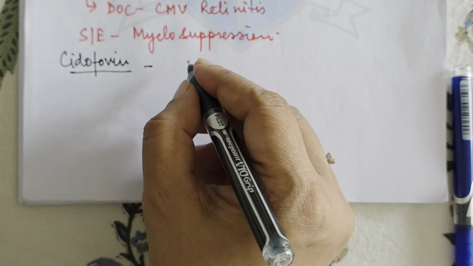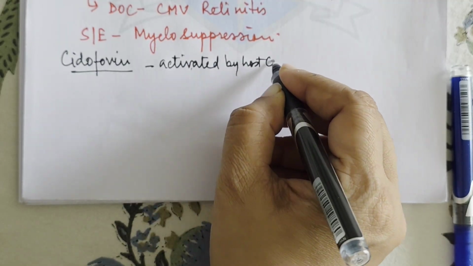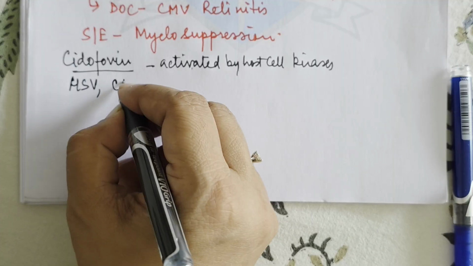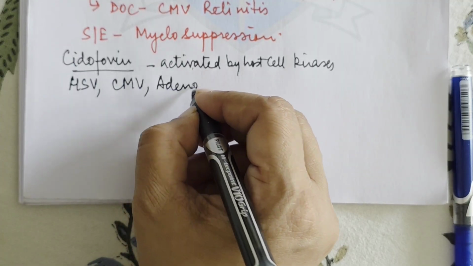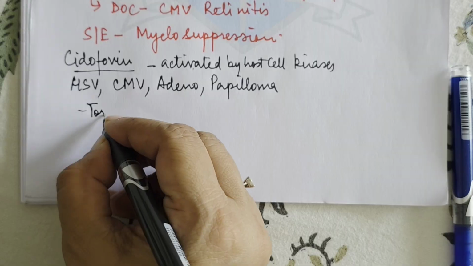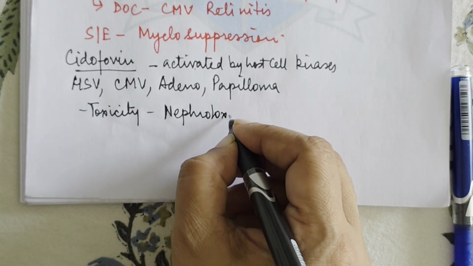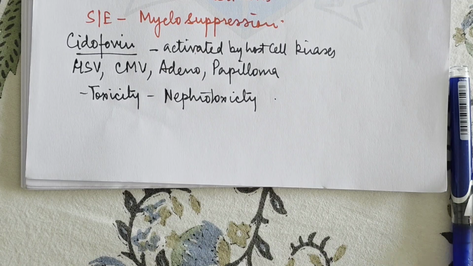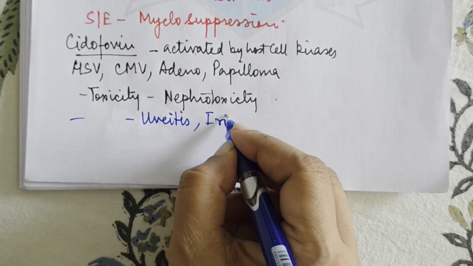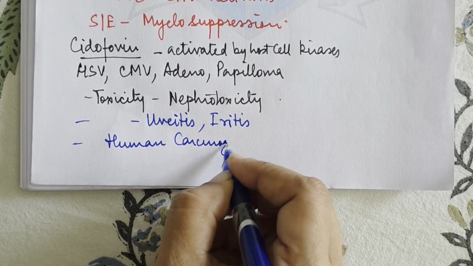The next drug that we have is cidofovir. Now cidofovir is basically activated by host cell kinases. It is active against HSV, CMV, adenovirus, and it is also active against papillomavirus, right? The toxicity that cidofovir has is basically nephrotoxicity, right? Then it also causes uveitis and iritis. It is also a potential human carcinogen.